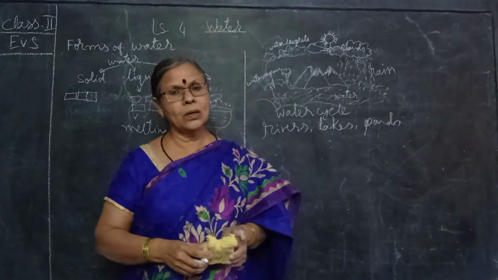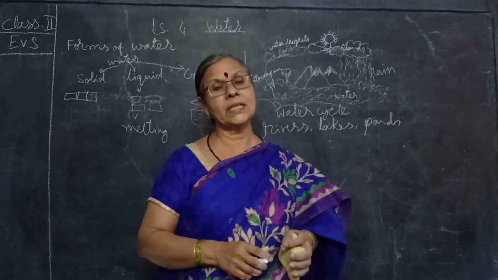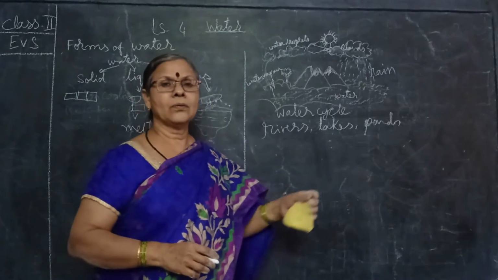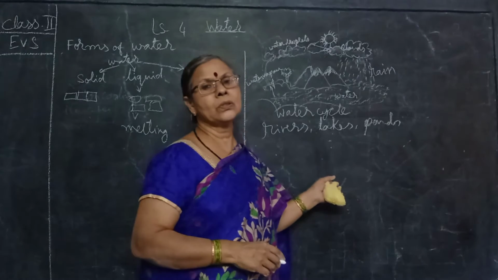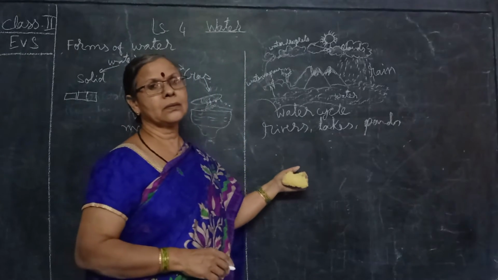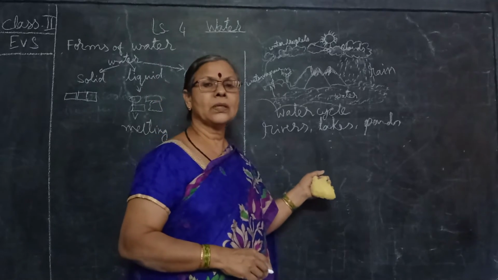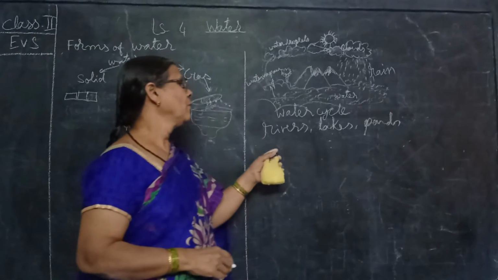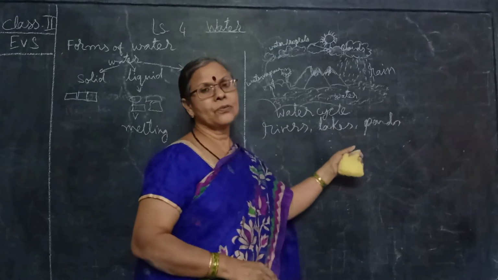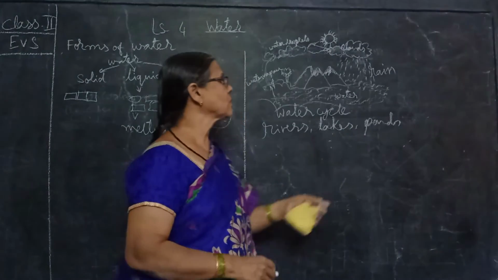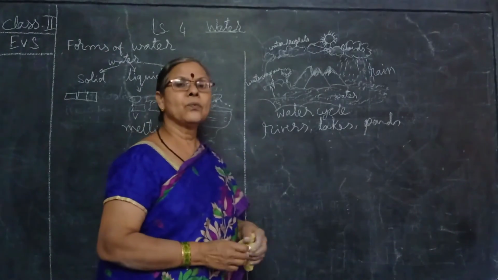How we get water for drinking purposes and for the crops also, this will provide all this water for agricultural purposes and all. Have you understood? Now let us see what is water pollution.